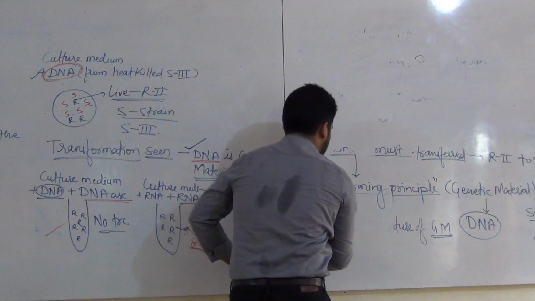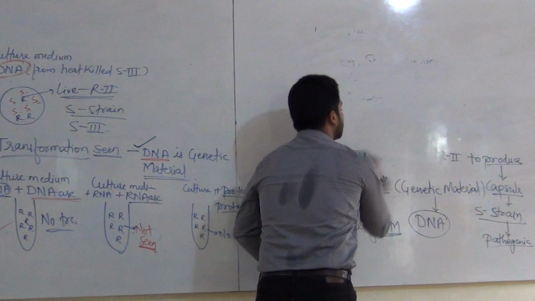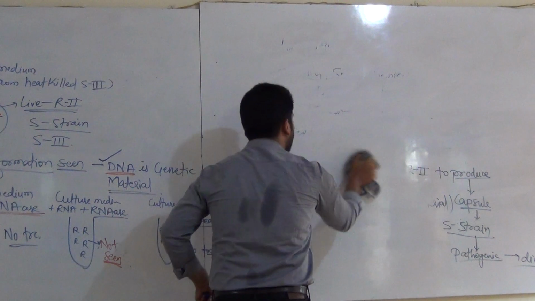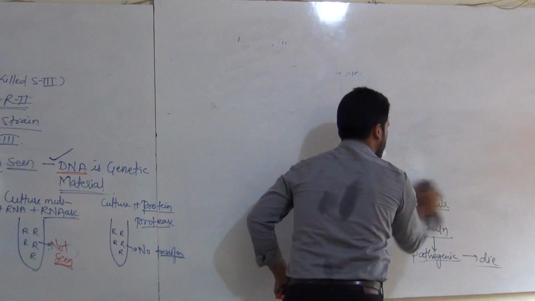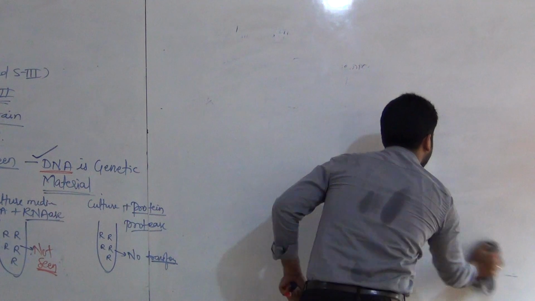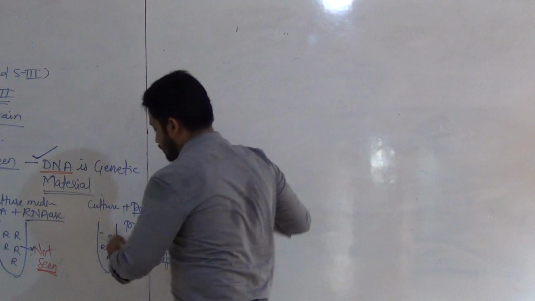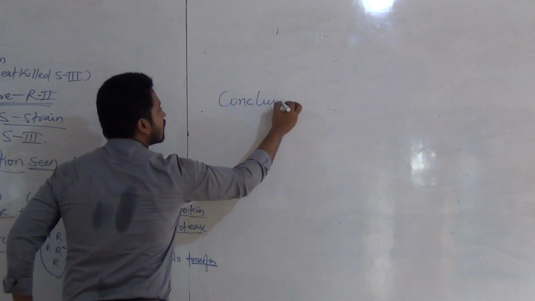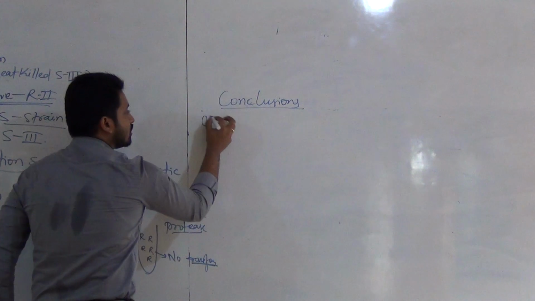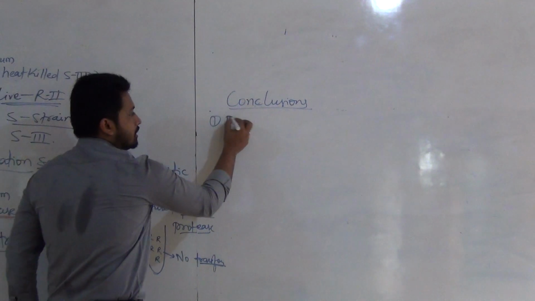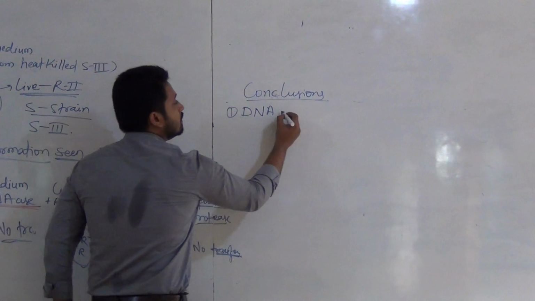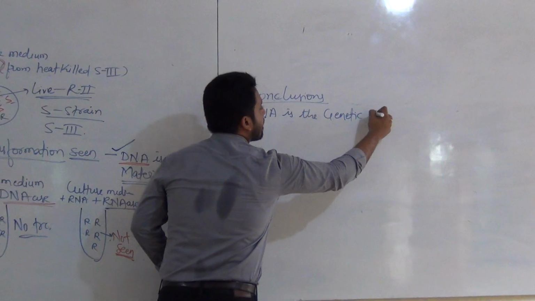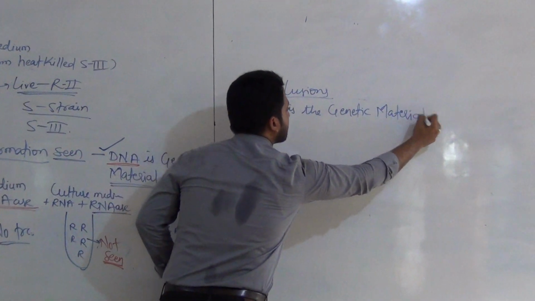From these series of experiments, these three scientists gave two conclusions, which are given in NCERT also. Finally, conclusions. First conclusion: DNA is the genetic material.